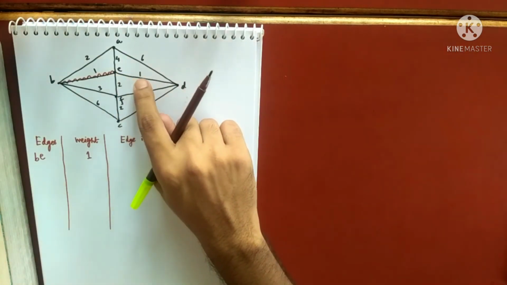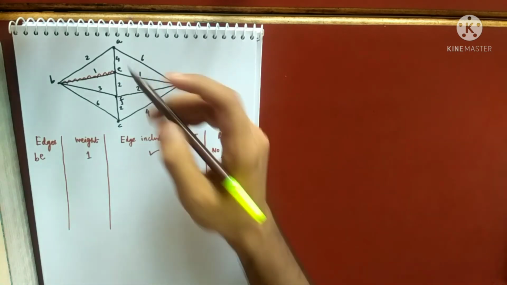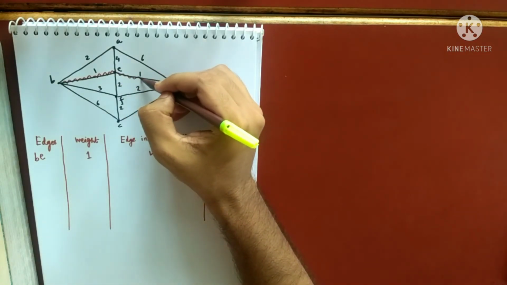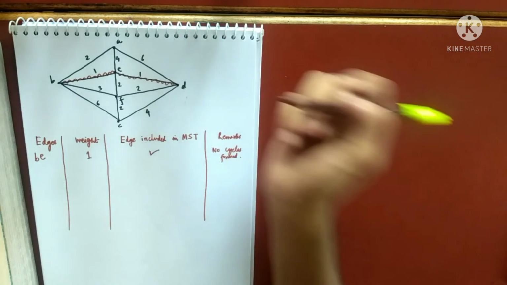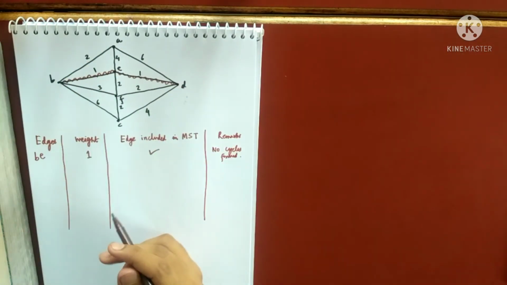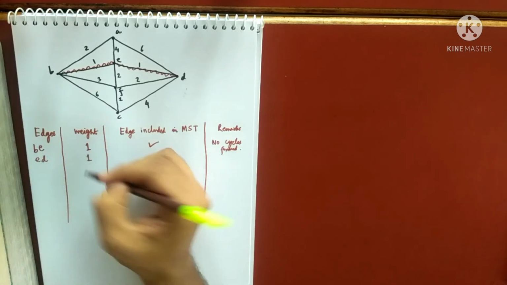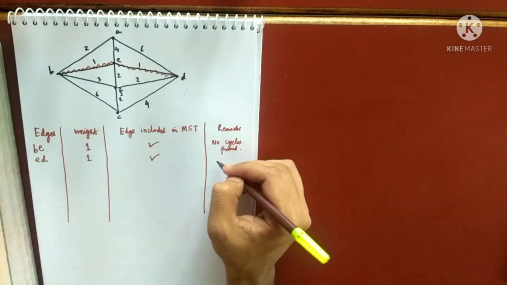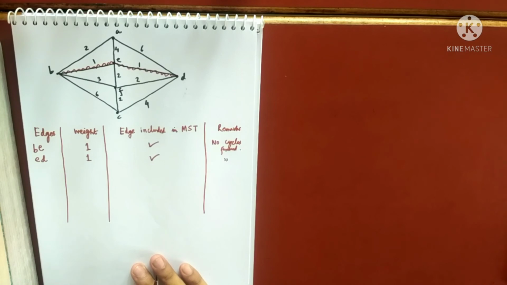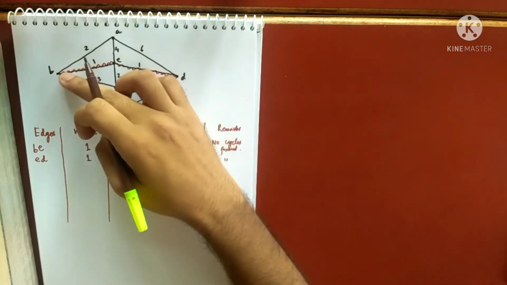Next, can I also take this one? Yes, I can also take this one without any hesitation, because this is also not forming any cycle, right? So next I am taking ED having weight 1, edge included, yes. Reason is same, no cycles formed. Next, I can see 2. There are so many 2s, this 2, this 2, this 2.